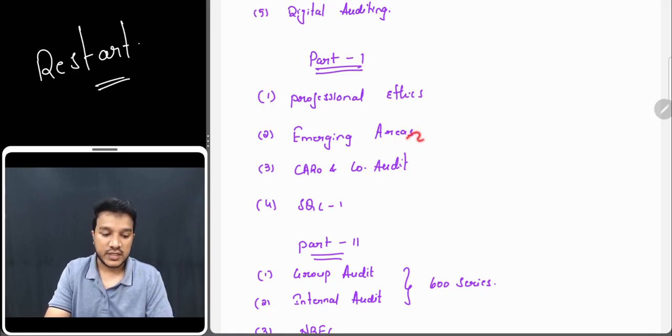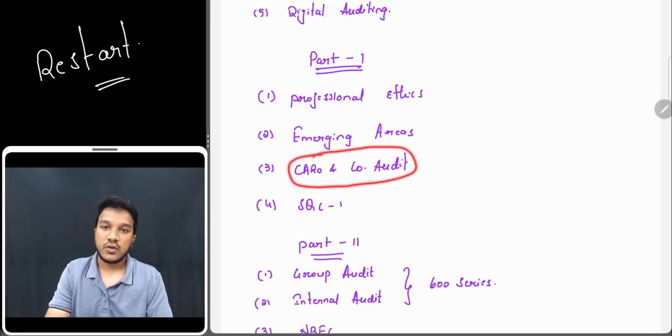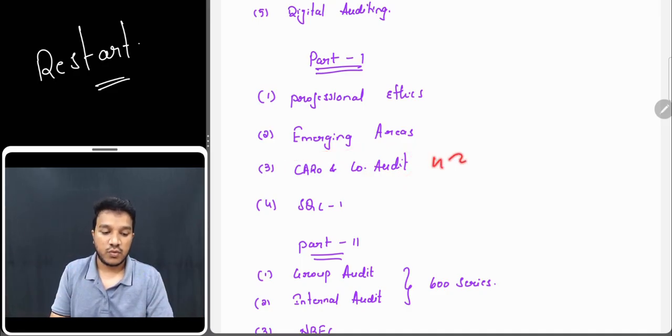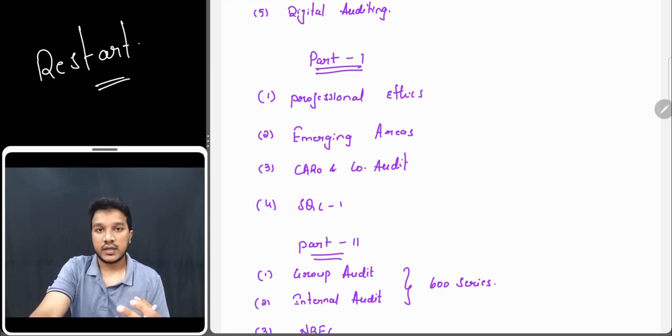Emerging areas is also very important. It is hardly 4 pages, and it is not tough. If you revise 2-3 times, you will be very comfortable. I would say this is a scoring one. Next, CARO and company audit. If you are lucky enough, you will see 2 questions, one from company audit and one from CARO. But definitely there is one 4 marks question coming from this. And these topics are easy for us. SQC again has a lot to memorize, a bit lengthy, but you will be comfortable if you do 2 to 3 times revision. So SQC is another topic where you will see questions.